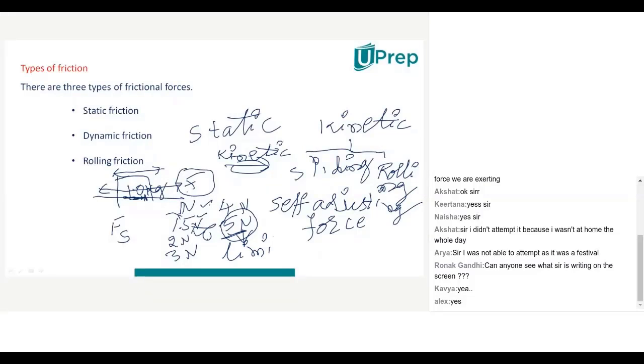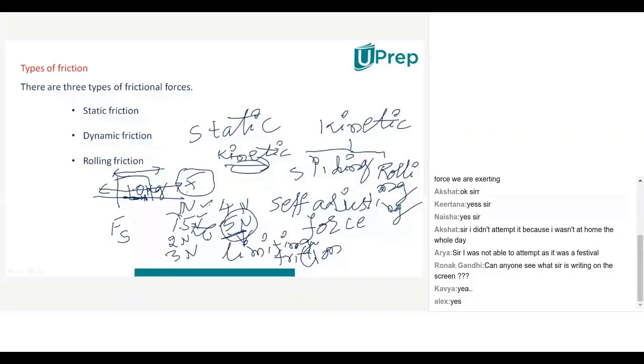Limiting friction. So limiting friction means maximum static friction or minimum static friction? So maximum. Very good. Maximum static friction will be called limiting friction. Before that limiting friction, whatever is there will be called what? Static friction. And after limiting friction, what happens?